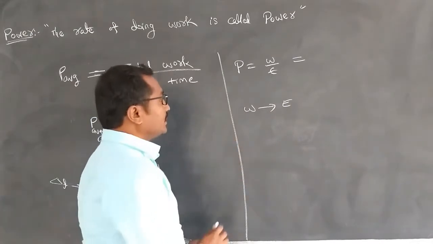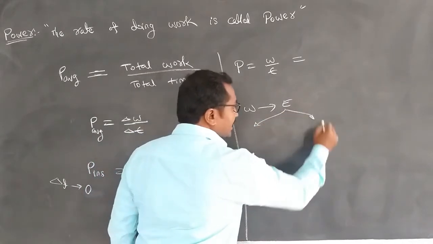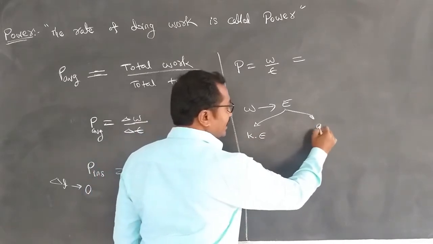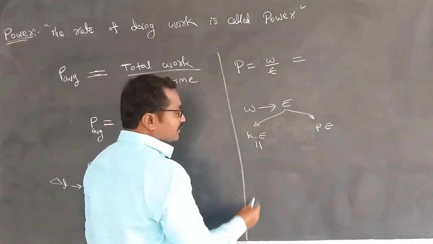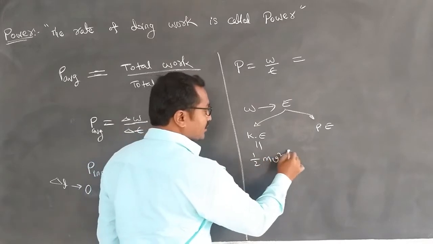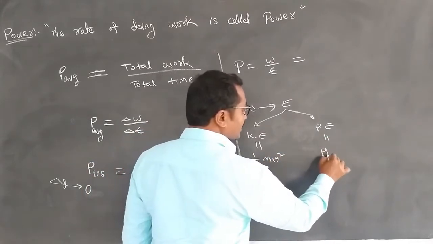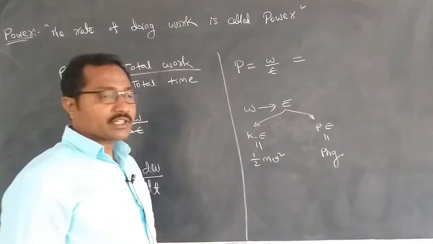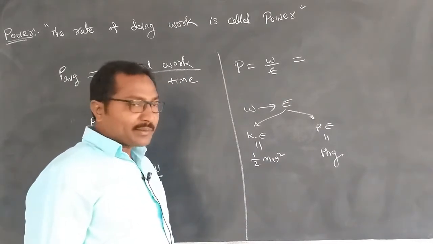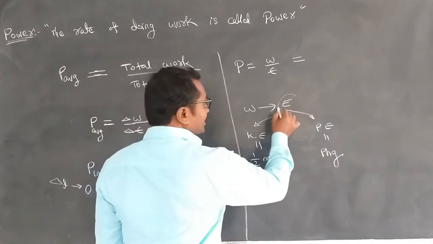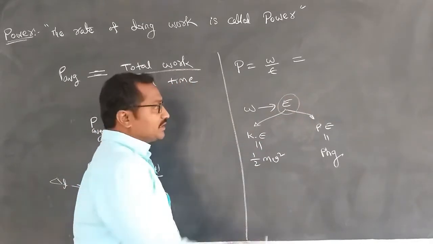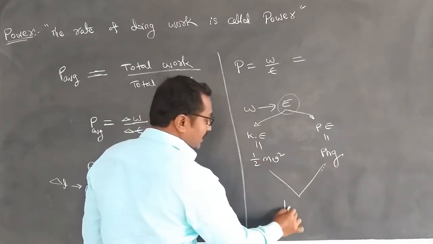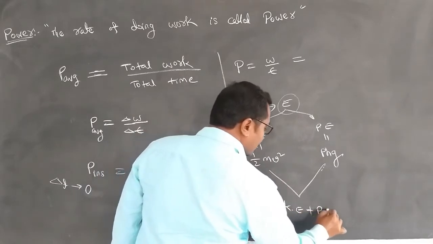Now I am taking two cases: the first is kinetic energy and the second is potential energy. The equation for kinetic energy is half m v square, and the equation for potential energy is mgh. Now I am going for the basic equation part itself. In some cases this energy is stored in the form of total energy, that is the combination of kinetic energy plus potential energy.